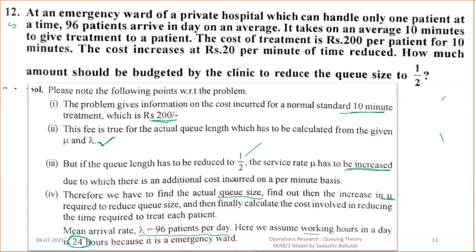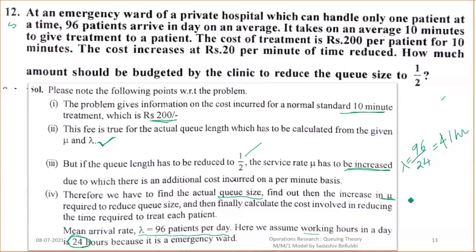It means, how many patients are coming per hour? So 96 divided by 24. In one day a total of 96 patients are coming, so 96 divided by 24 is 4 per hour. This is the lambda value.